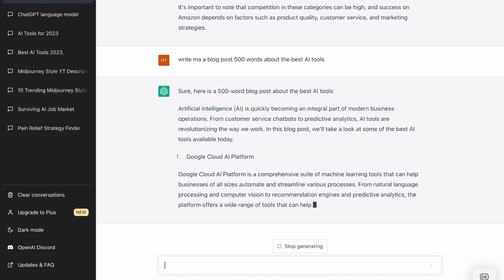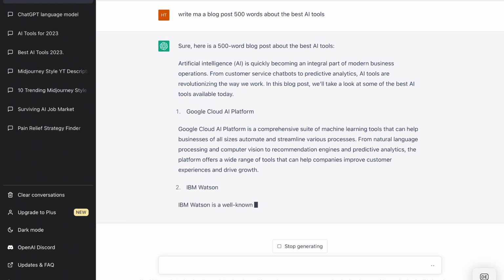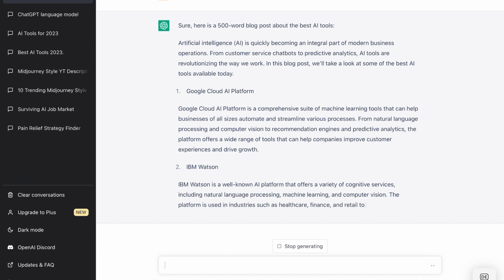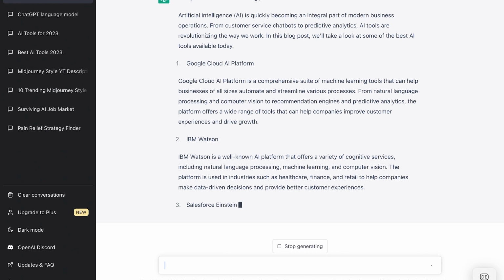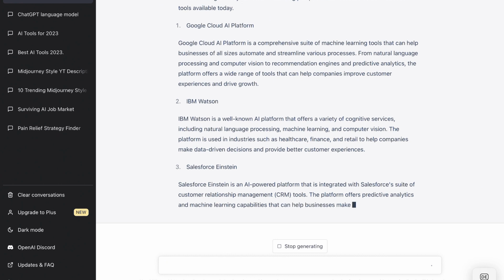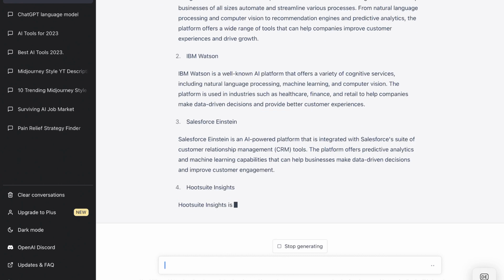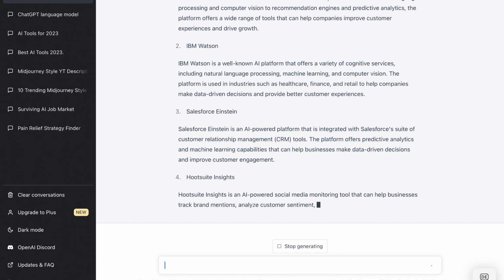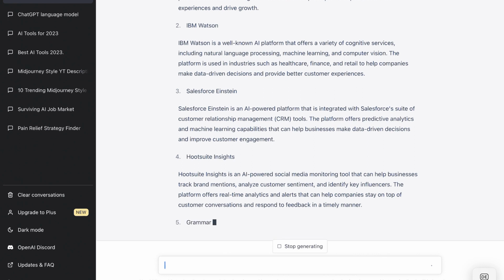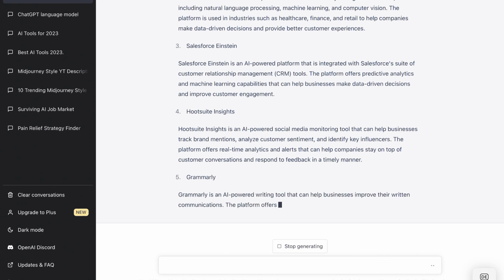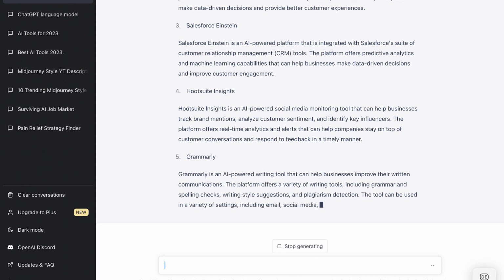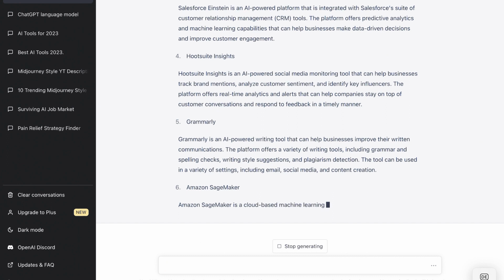At this time, it was the Google Cloud AI platform and IBM Watson that were quite popular some years ago, which have basically been taken over by all these AI companies. Salesforce Einstein. So these are pretty old pieces of information, but you can see the point I'm leading to. In most industries, this will definitely work. And like I told you, in some weeks or months, we will have a version of ChatGPT that will know all the latest information. And in Bing, you already have that implemented.